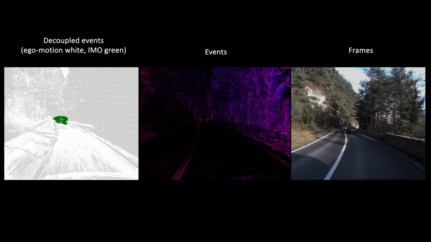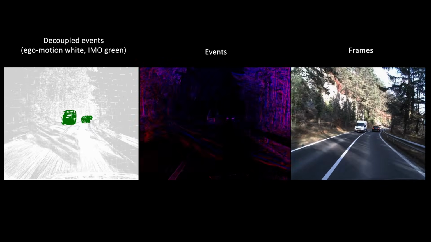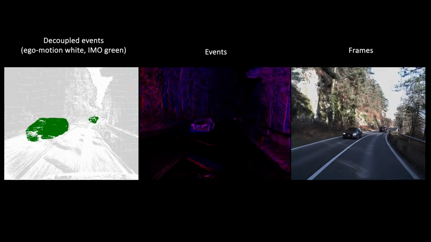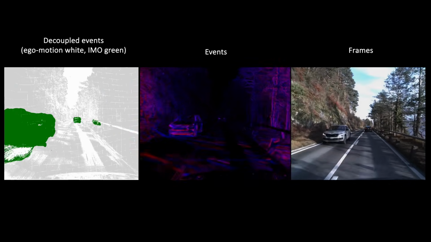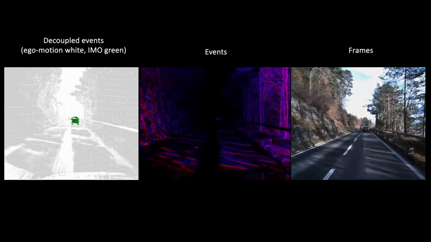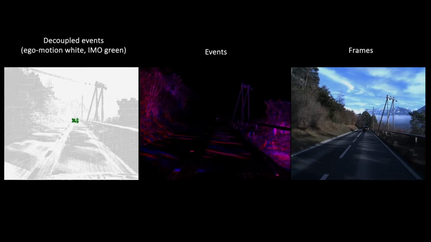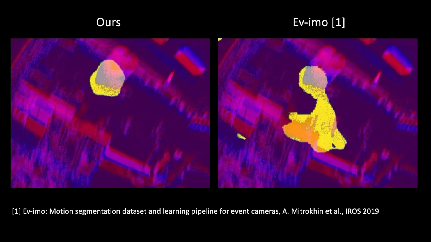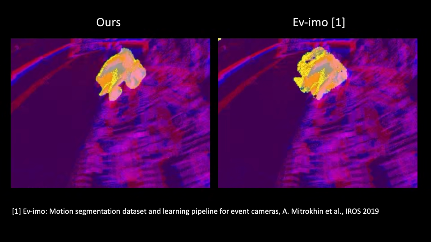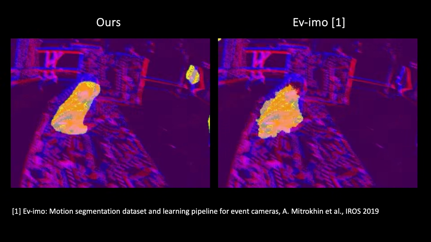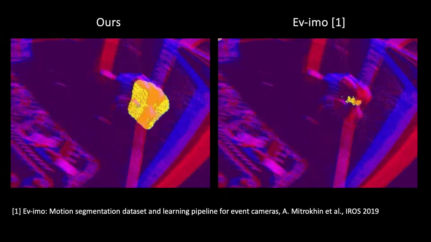In this visualization, the green events are associated with the independently moving objects, while all the white events are generated by ego motion. Because event cameras cannot natively distinguish between the two, this creates a massive undifferentiated flood of data that easily overloads downstream systems. As can be seen here, current approaches struggle to handle this efficiently.